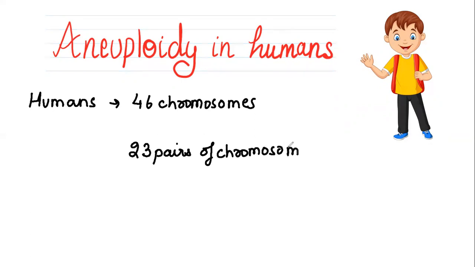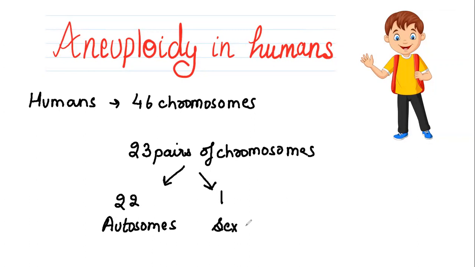Out of these, 22 are autosomes and one is the sex chromosome. Remember, these are in pairs.